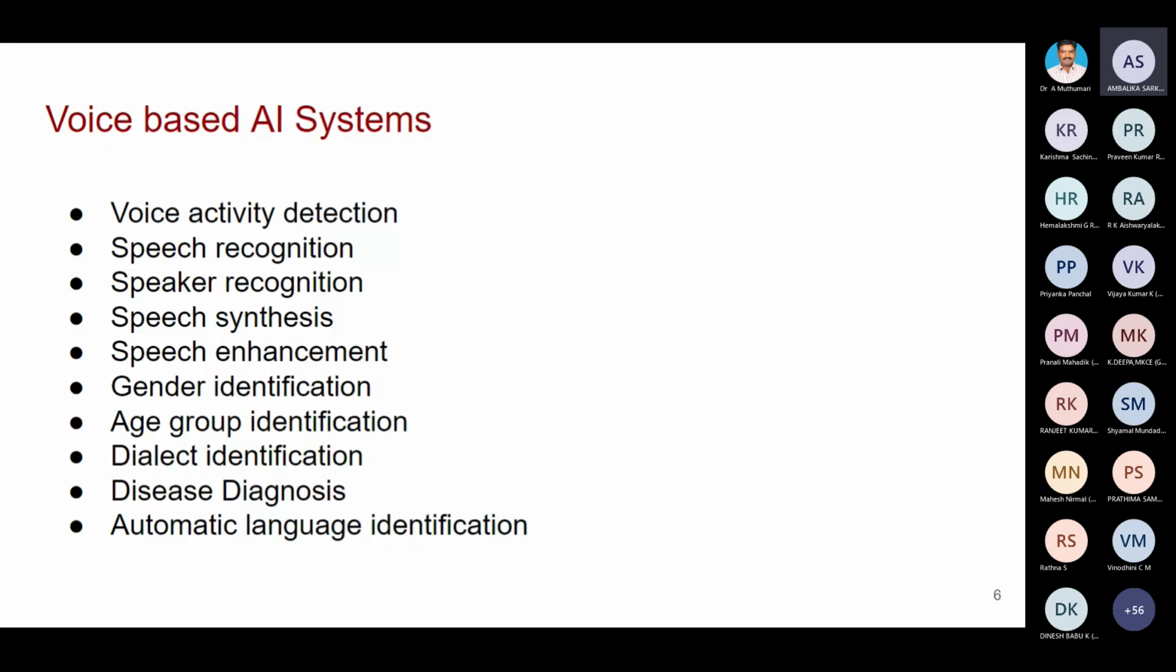Then dialect identification. If you take the Tamil language, we have different dialects like Chennai Tamil, Madurai Tamil, and Coimbatore Tamil. This is called a dialect. Actually, we call it slang: Coimbatore slang, Madurai slang.